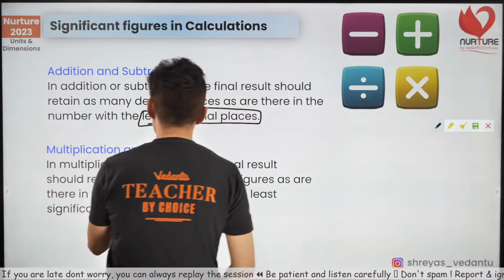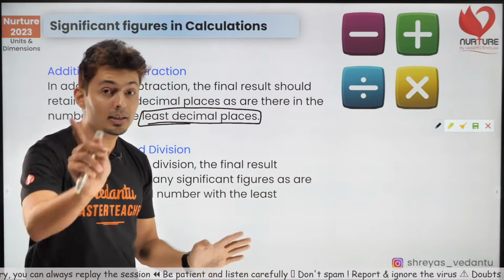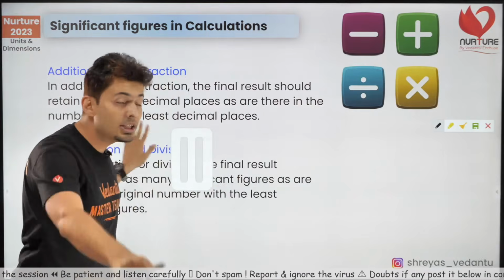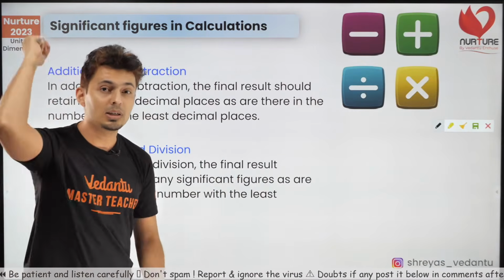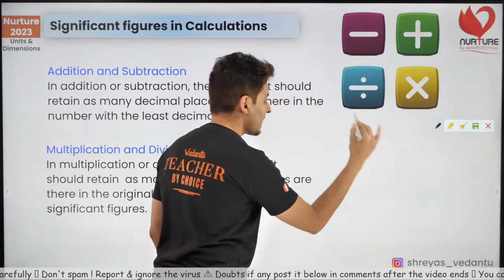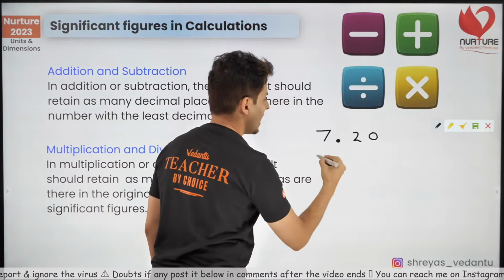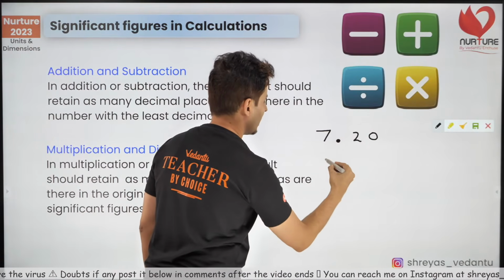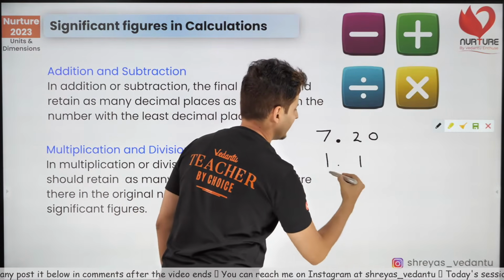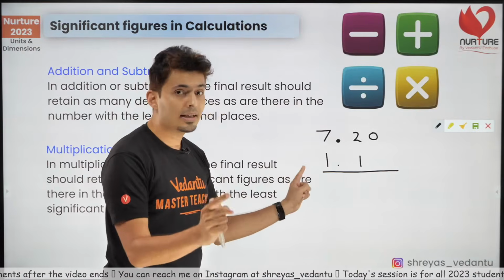In multiplication and division, you always looked at the significant figures, not the decimal points. But remember, in addition and subtraction, it's always about the decimal points that you should be worried about. So, for example, let me say it is 7.20 and 8, or maybe something like 1.1, then always, like I have shown you before, look at the decimal points.